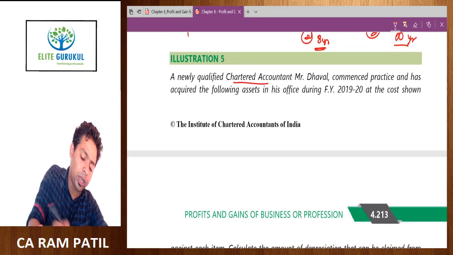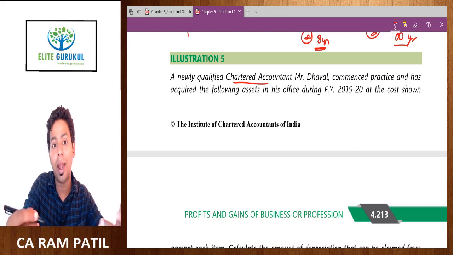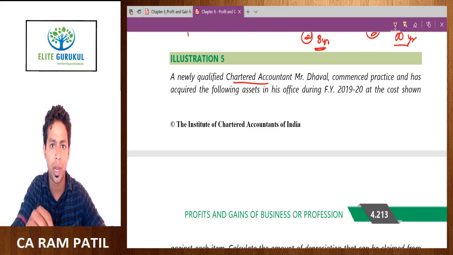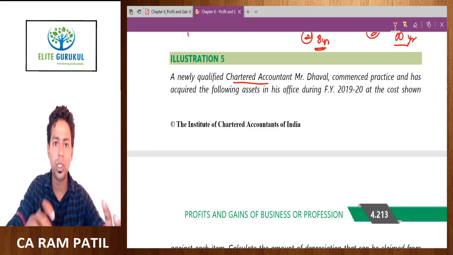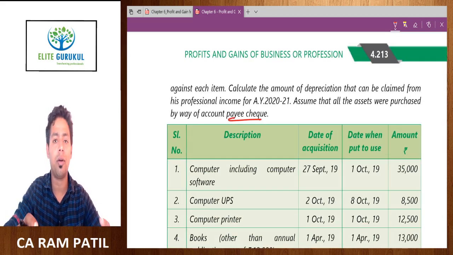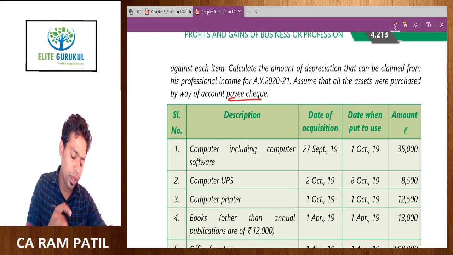Now please understand, he is a chartered accountant by profession, so he can't claim additional depreciation. Additional depreciation is available only to manufacturing and power generation entities. So here we are just supposed to compute depreciation. Our focus here is on full year depreciation and half year depreciation. This question is very easy.